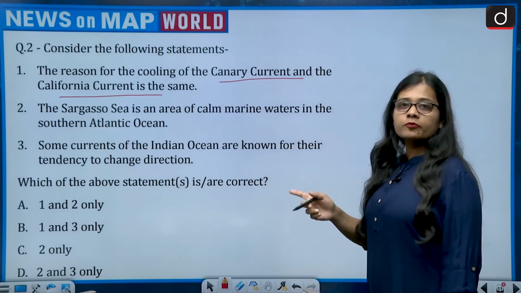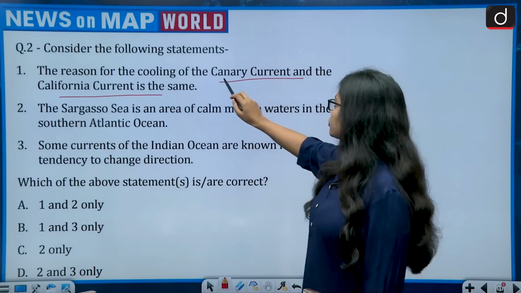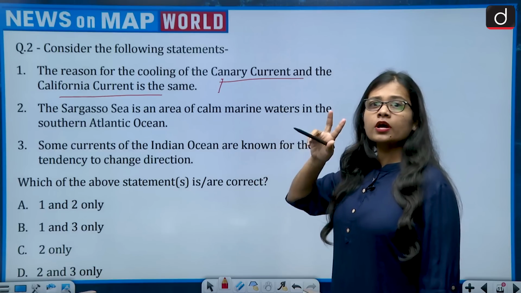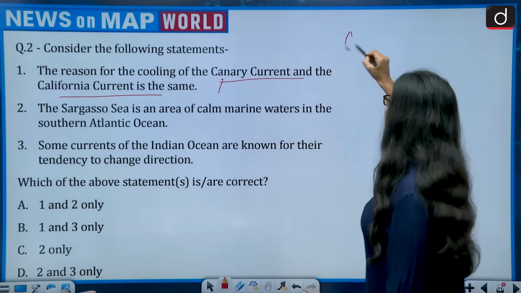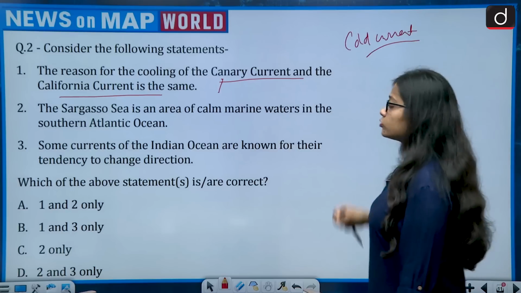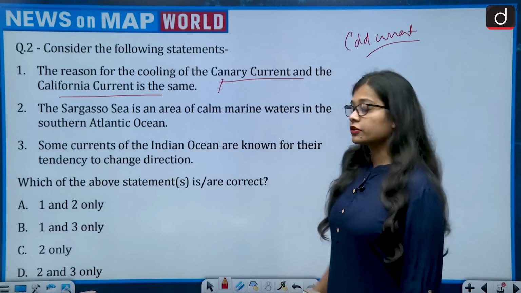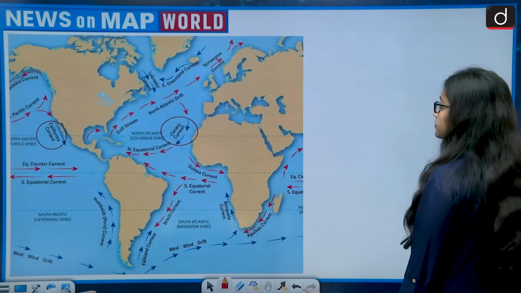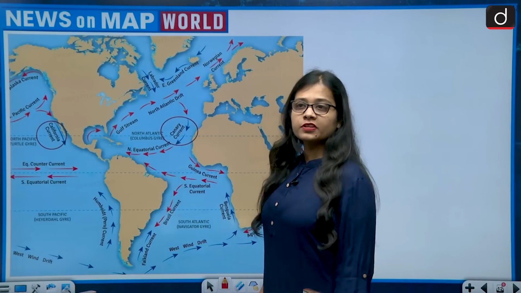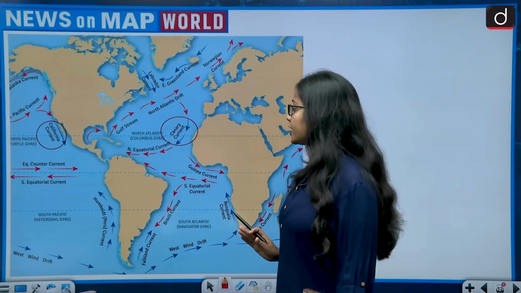Now here what becomes important for you to know, first of all, is whether the Canary Current or the California Current is a cold current or a warm current. They are both cold currents. Then you should be able to know their location. So let us see. Okay, this is the world map, and let us see the location of the Canary Current and the California Current.